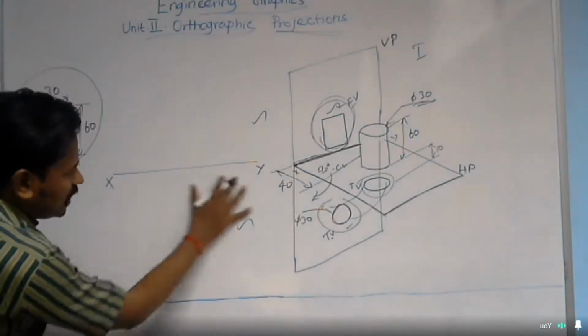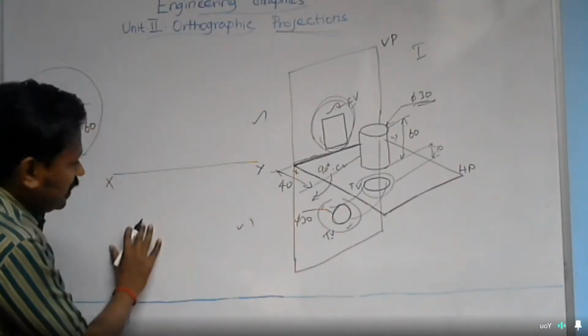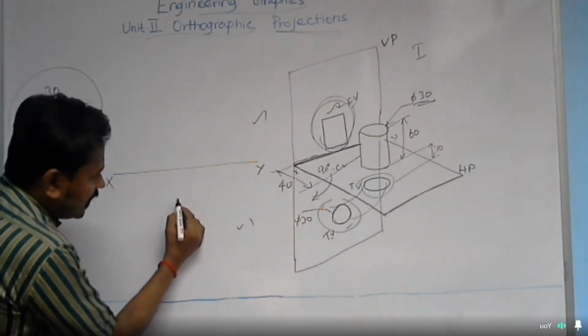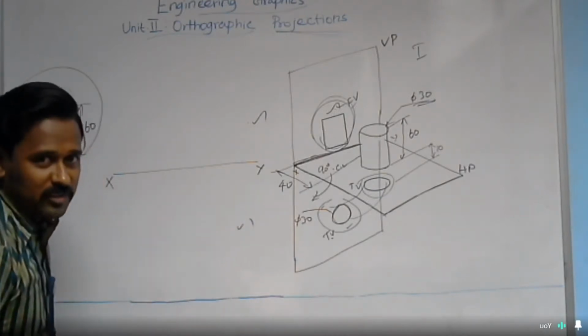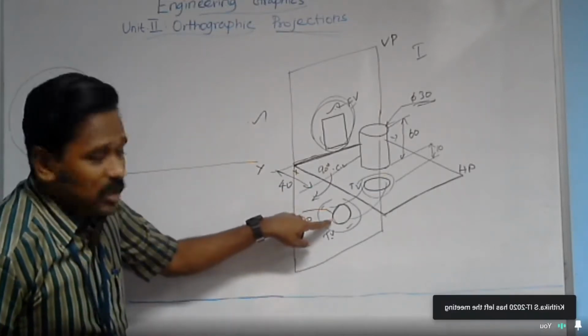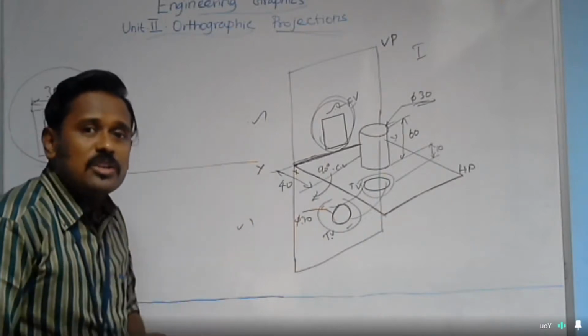Randomly I am choosing a place. Note my point: I am free to choose a place, maybe here or there or here. I am drawing a circle, and you just find out that the circular top view is located below the XY line. And how far below the XY line?